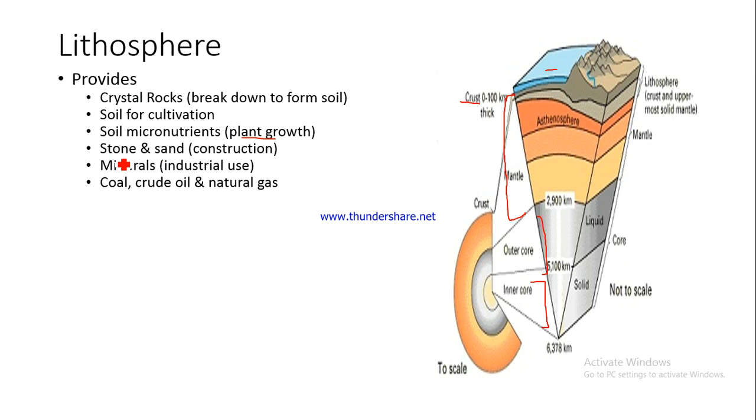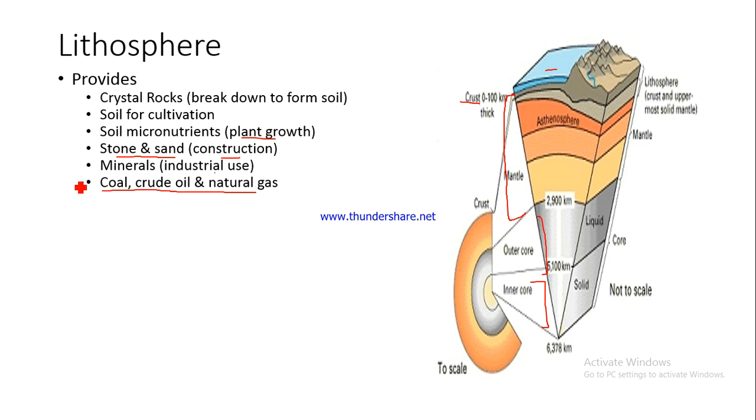Then the lithosphere also provides us stone and sand which can be used for construction. It can provide us minerals, various ores. For example, hematite is an ore of iron, you might be knowing, and you can extract iron using hematite. So these ores are present in the lithosphere which can be used to extract various elements which can then be used in industries. Again, the sources of energy like coal, crude oil, natural gas, for example, they are also provided by the lithosphere. They are only available in the lithosphere.